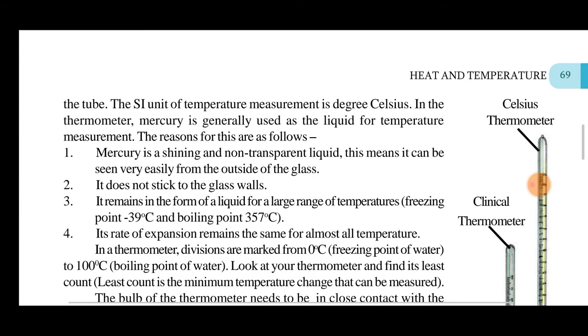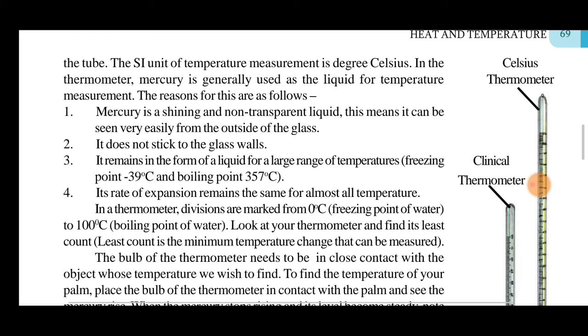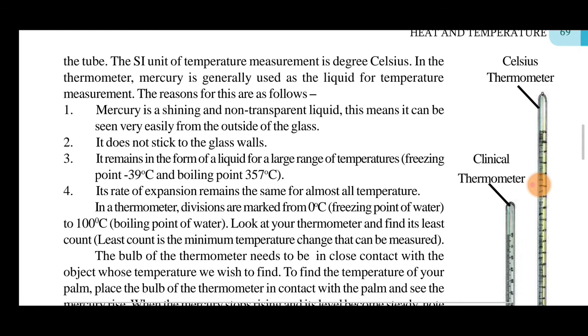When the temperature is measured, whether cold or hot, the mercury in the tube expands or contracts. The SI unit of temperature is measured in degrees Celsius in the thermometer. Mercury is generally used as the liquid for temperature measurement.